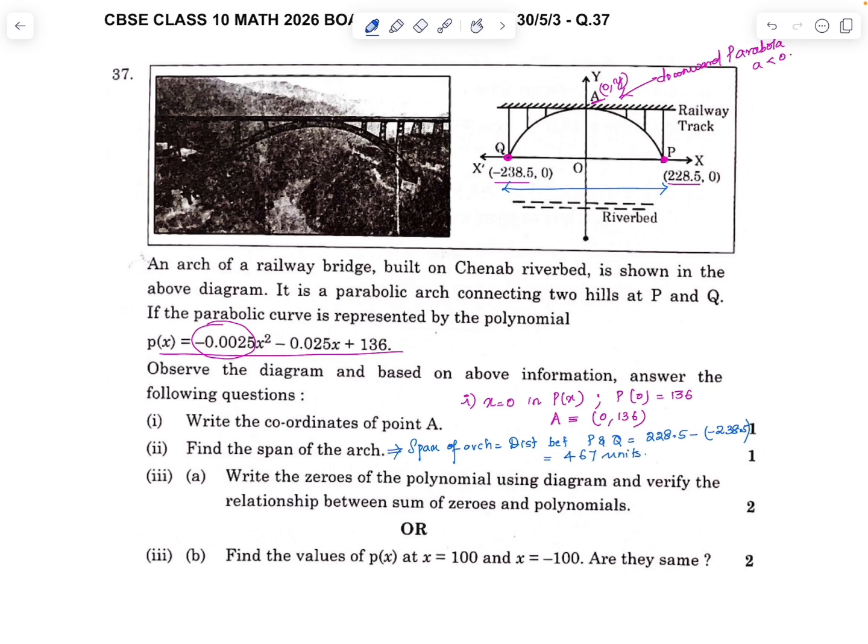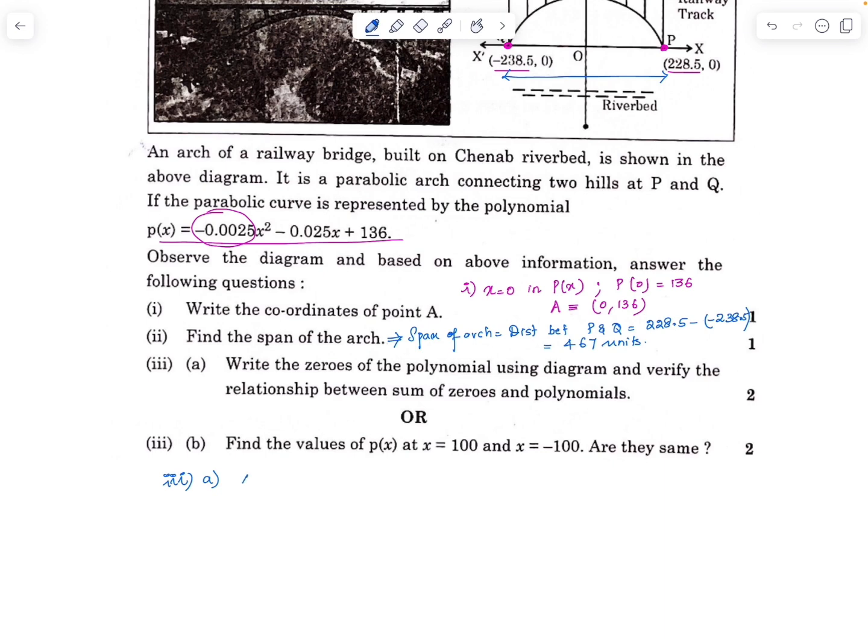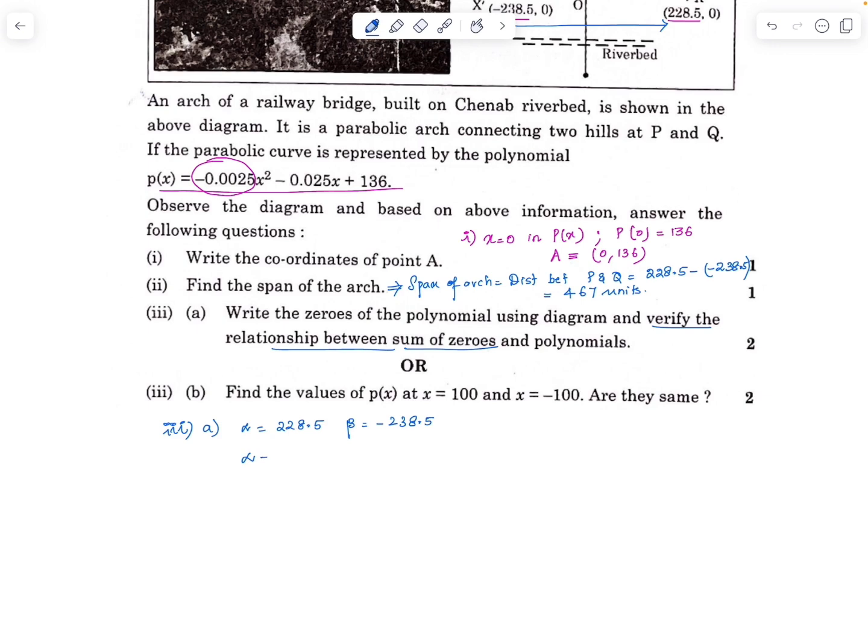Question 3 part A. Write the zeros of the polynomial using diagram and verify the relationship between sum of the zeros and polynomial. From the diagram, the roots of the polynomial are 228.5 and minus 238.5. The second part is to verify the relationship between sum of the zeros and the polynomial. Sum of the zeros alpha plus beta is 228.5 plus minus 238.5. We get minus 10.